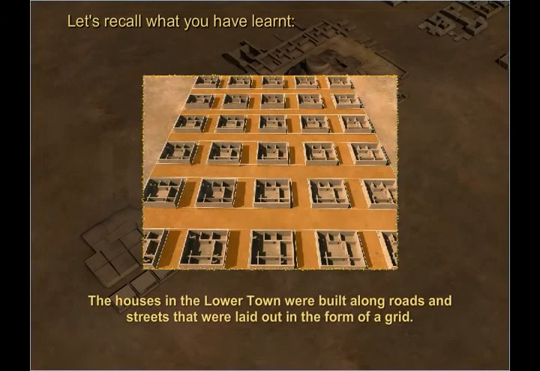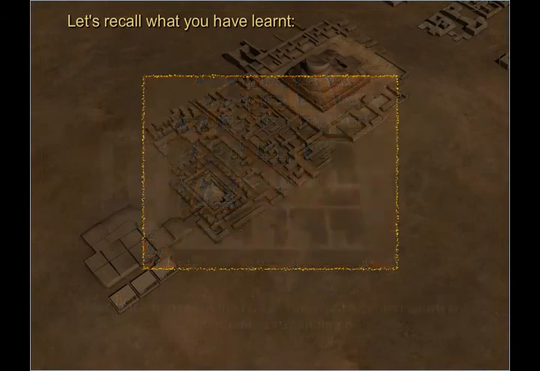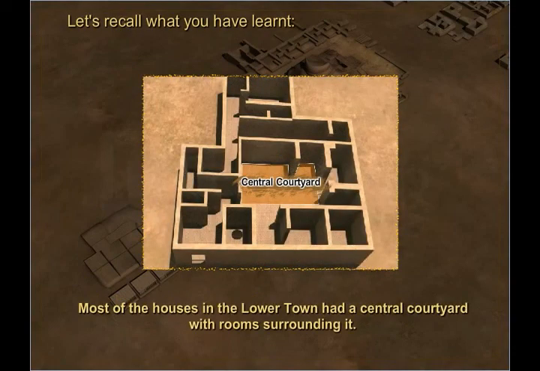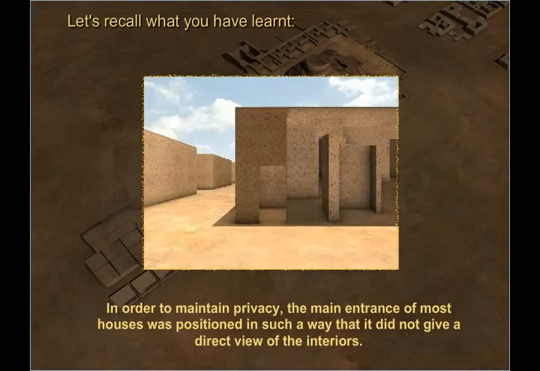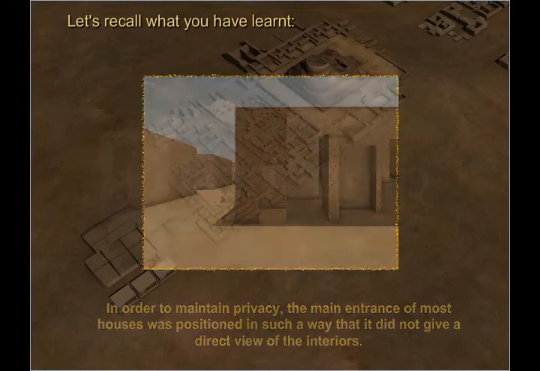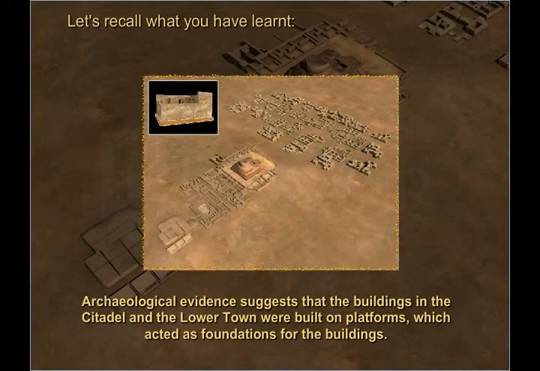The houses in the lower town were built along roads and streets that were laid out in the form of a grid. Most of the houses in the lower town had a central courtyard with rooms surrounding it. In order to maintain privacy, the main entrance of most houses was positioned in such a way that it did not give a direct view of the interiors. Archaeological evidence suggests that the buildings in the citadel and the lower town were built on platforms which acted as foundations for the buildings.